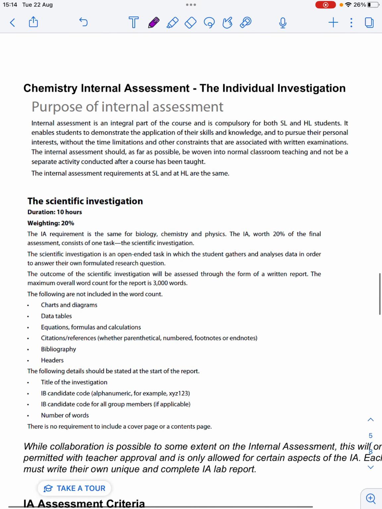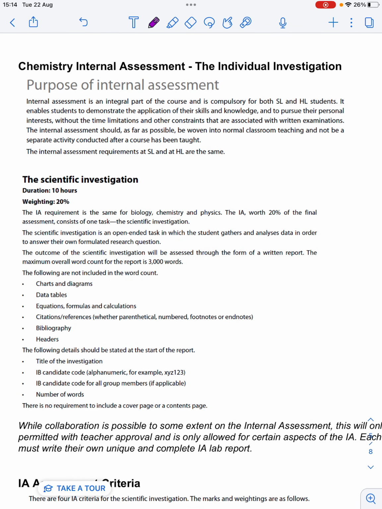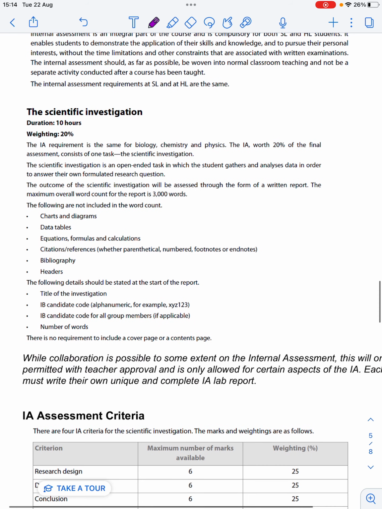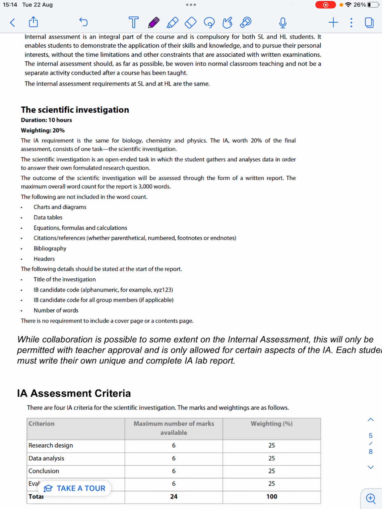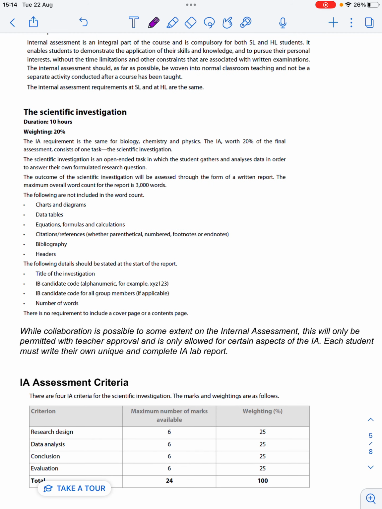So the chemistry internal assessment is an individual investigation. That means each student is carrying out their own investigation. While there is some opportunity for collaboration under this new syllabus, it is quite limited, and that can only happen with the explicit approval of the teacher. Each student is still required to have their own research question and to complete their own unique IA lab report.